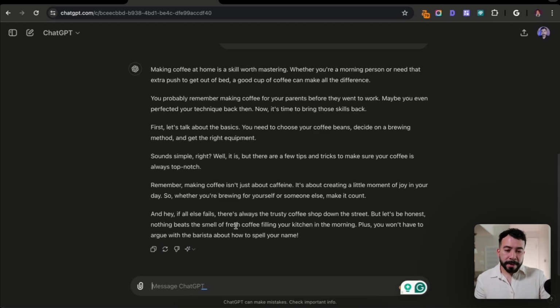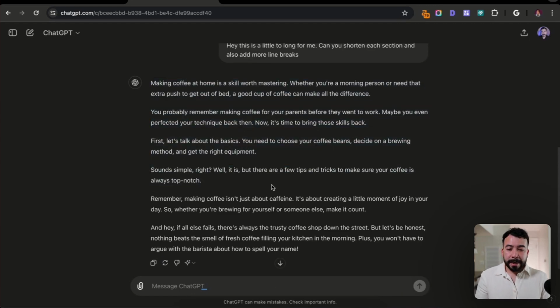Cool, so it's a little shorter now. It also has more line breaks, and you can also use this for yourself. But overall, this is a great example of what a better fine-tuned prompt looks like.